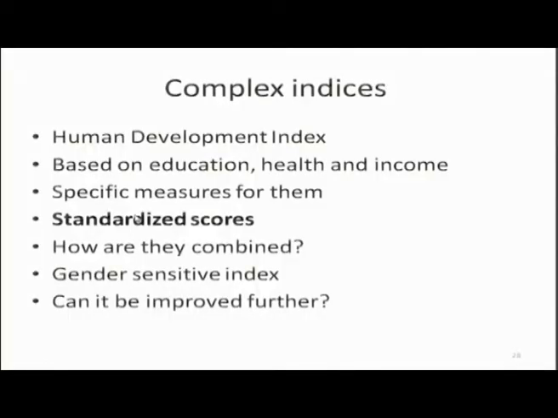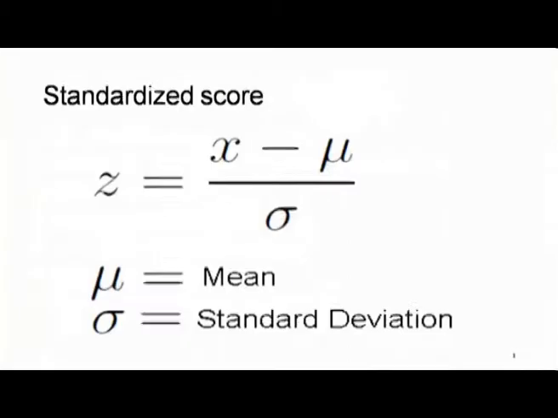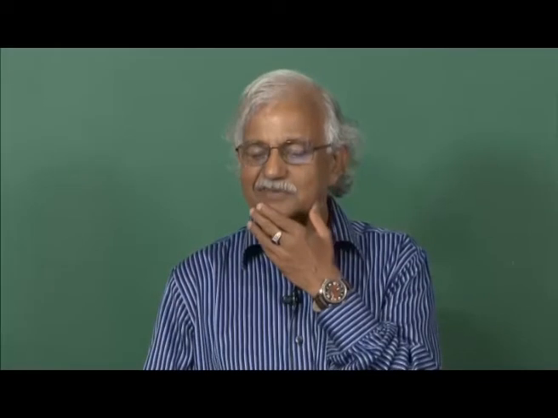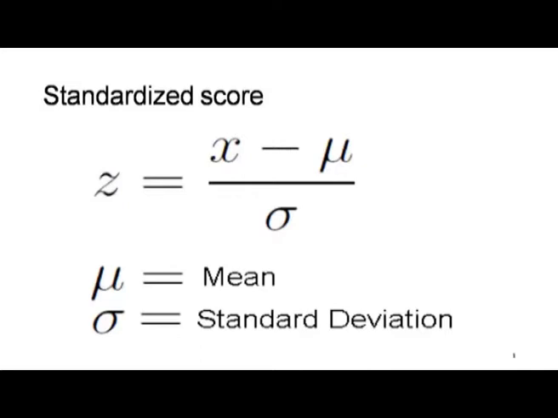For standardization again there are so many techniques. The most commonly used technique is x minus mu by sigma, the actual value of the variable minus the mean value divided by the standard deviation. But there are many other ways of standardizing scores.